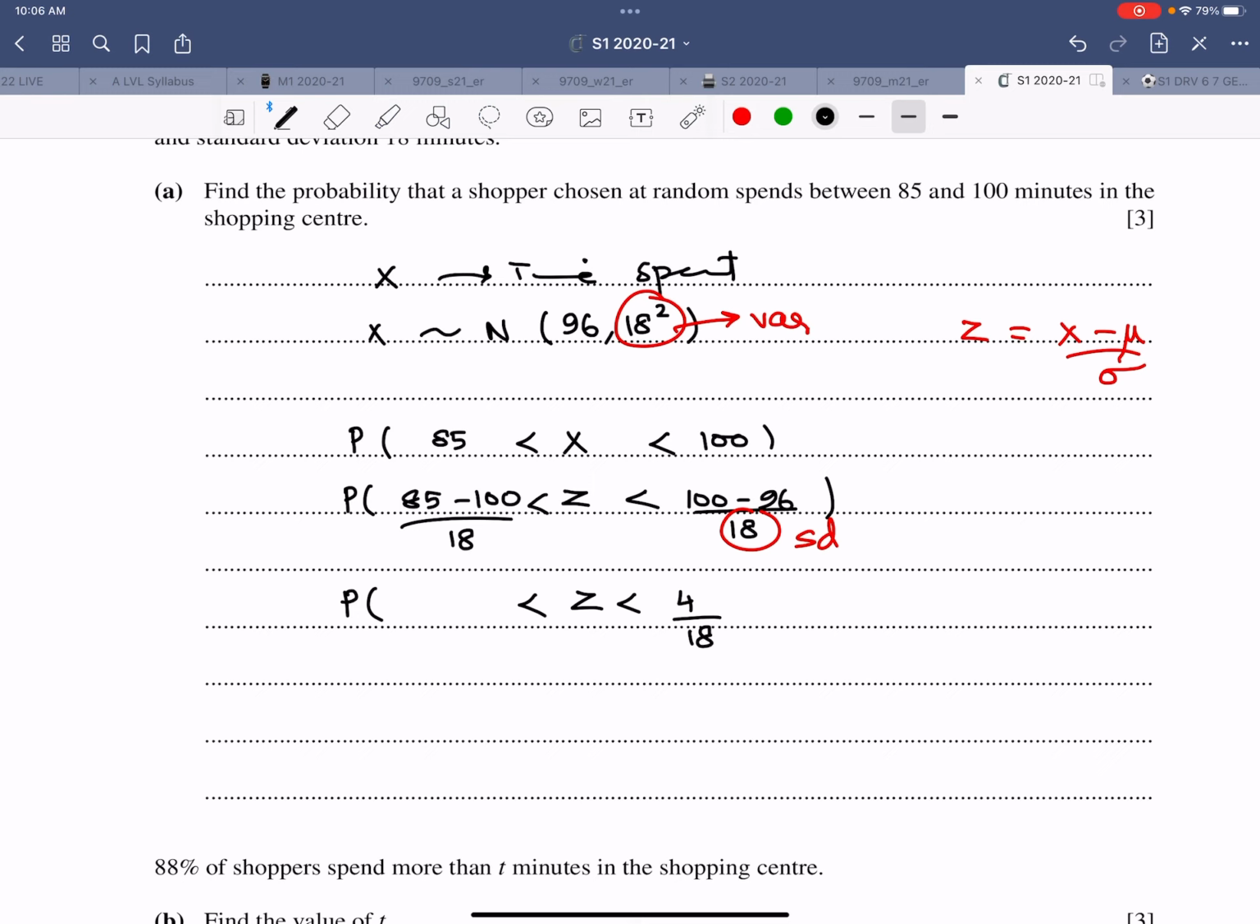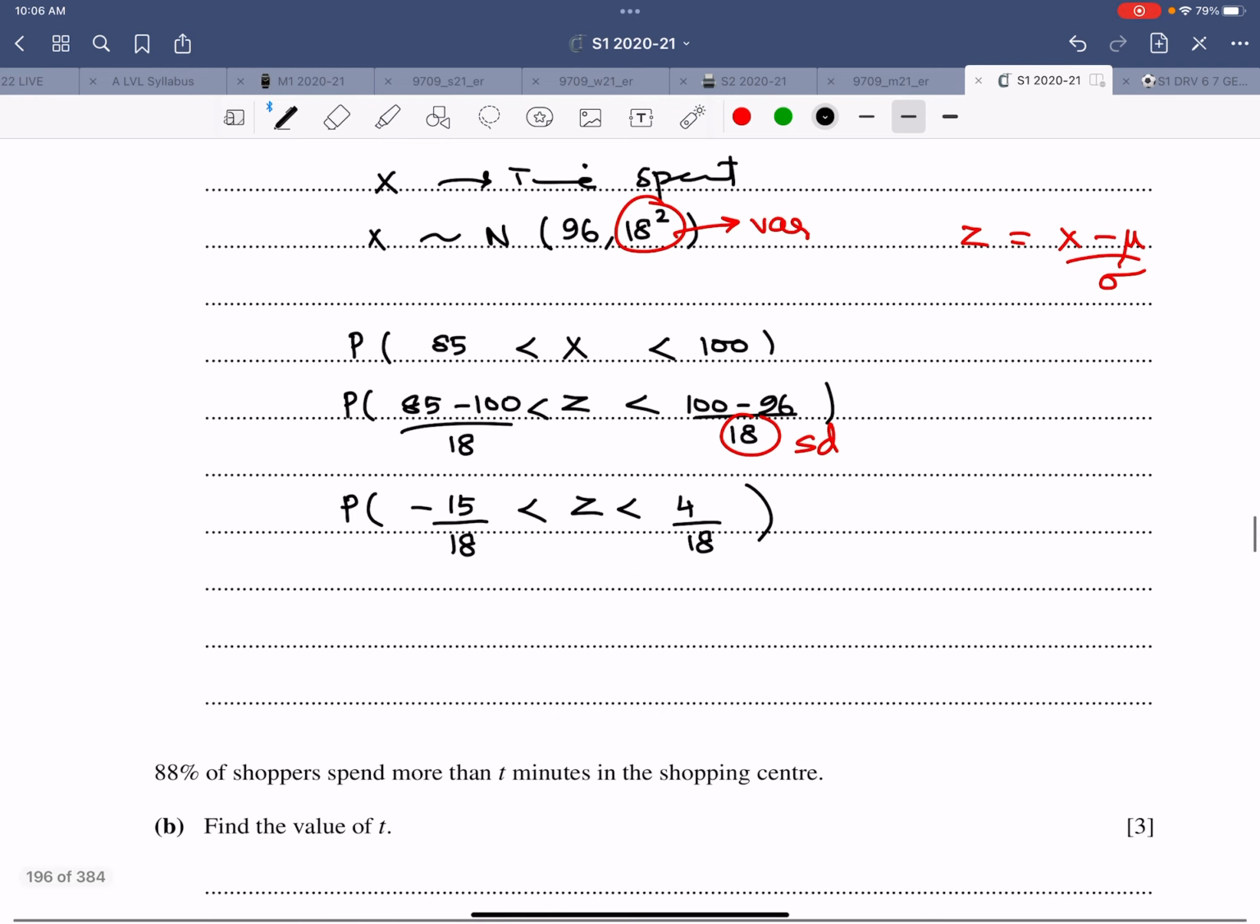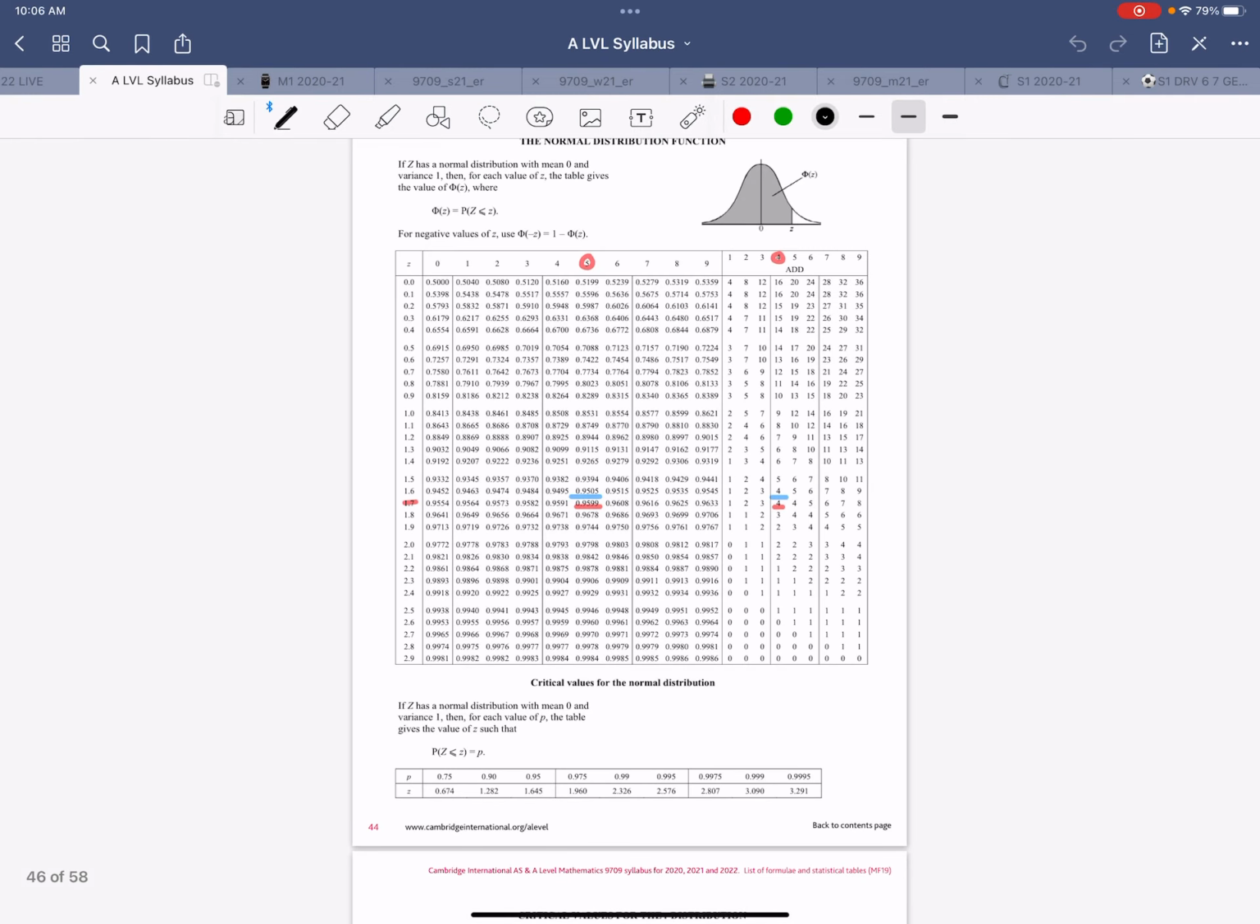Of course, you should be converting it into decimals, and this is negative 15 over 18. First write it like this, then convert it. Z lies between 0.2222 and negative 0.6111. Now let me take you to the normal distribution table.